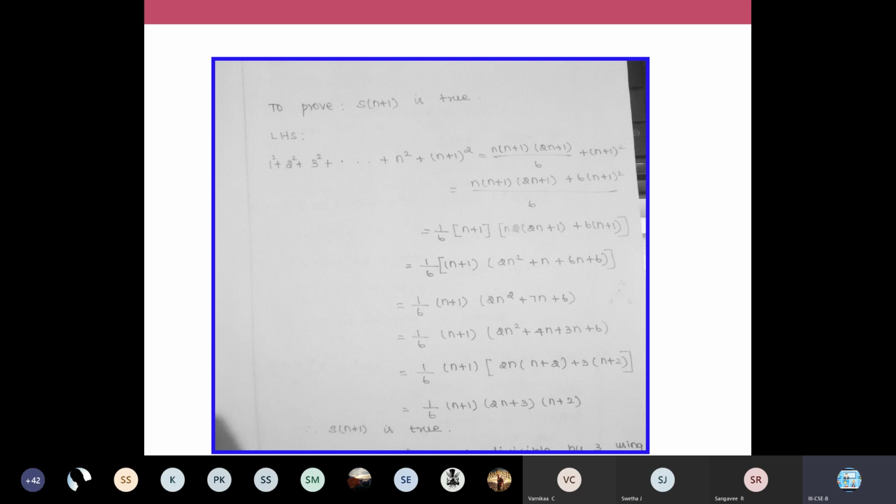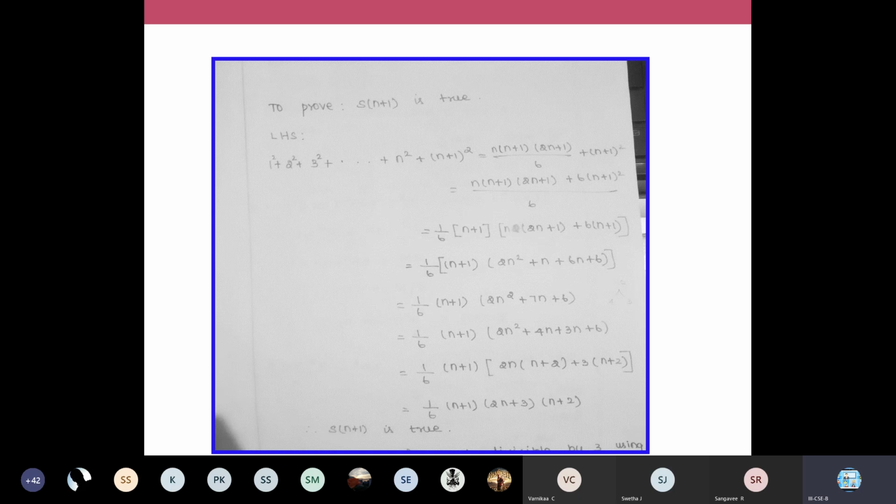In the given equation, we had n into n plus 1 into 2n plus 1. So wherever there was n, I have n plus 1 now. When there is an n plus 1, we have n plus 2. And when there is a 2n plus 1, for n, if you apply n plus 1, you will get 2n plus 3.